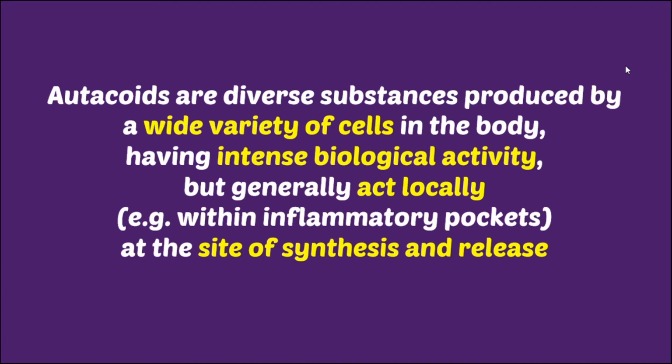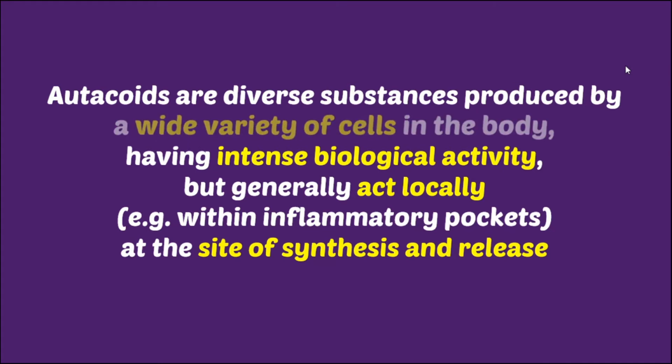So ultimately, these are the substances which are produced by specific cells, except histamine, which is produced by all the cells. Second is they act locally, means when they are produced or where they are produced, they will produce their action in that area only. And lastly, they are having specific biological response. Right. So if any chemical which is fulfilling all this criteria is known as autocoid. Moving on,